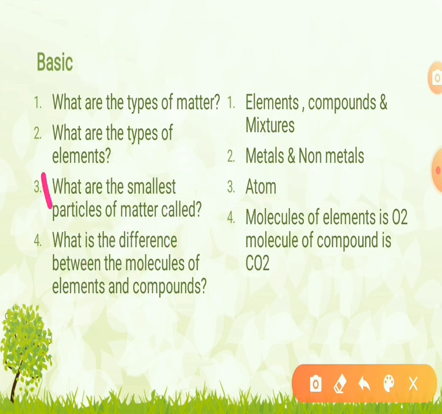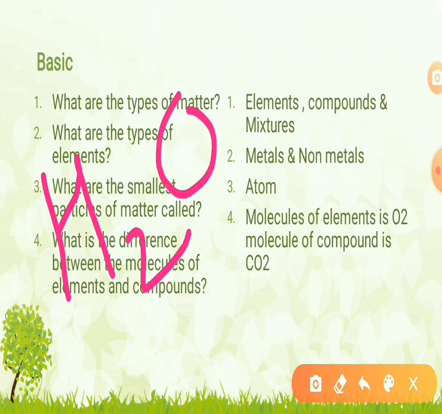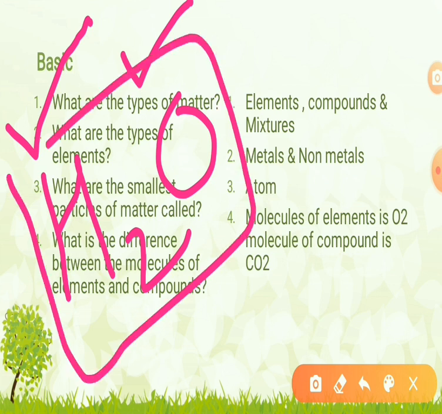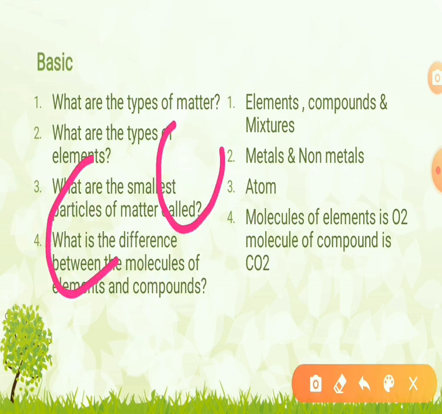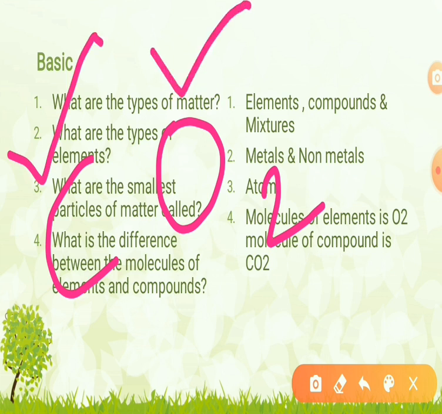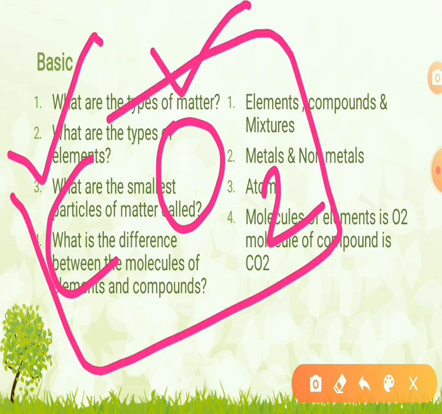In H2O, two hydrogen atoms combine with one oxygen atom to form the compound. Next is CO2, where one carbon atom combines with two oxygen atoms to give carbon dioxide, which is a compound of two different elements, first carbon and second oxygen.